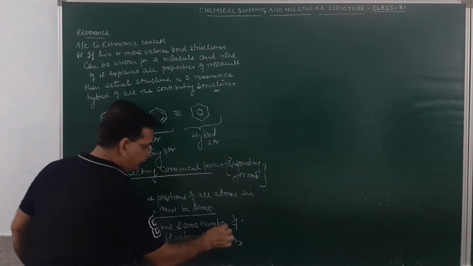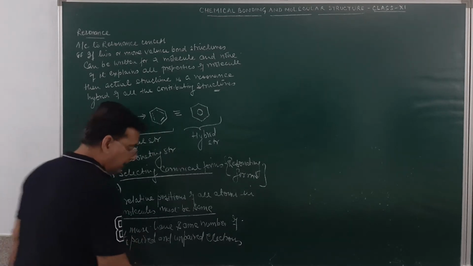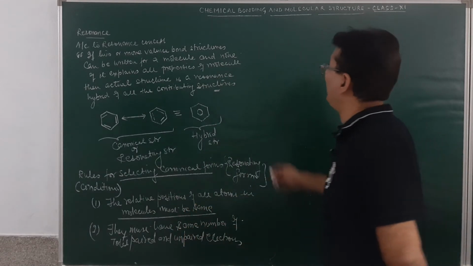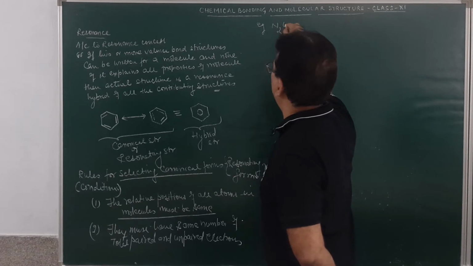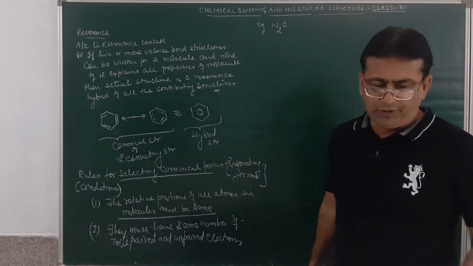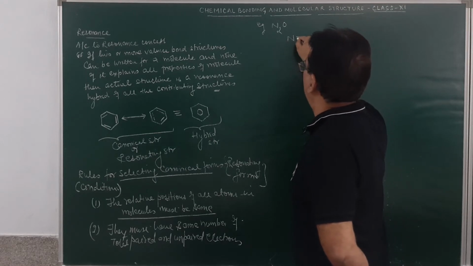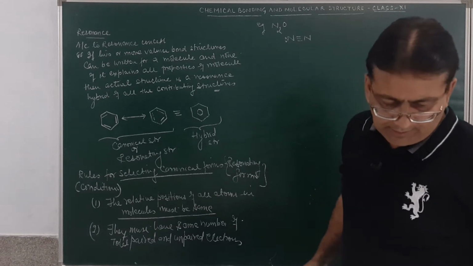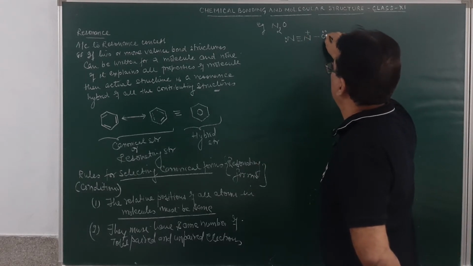Same number of total paired and unpaired electrons. Am I clear? Suppose, for example, we write down nitrous oxide, N2O, and the various forms of nitrous oxide given to us: this N triple bond N, and then over here a positive charge. These are the canonical forms of nitrous oxide.